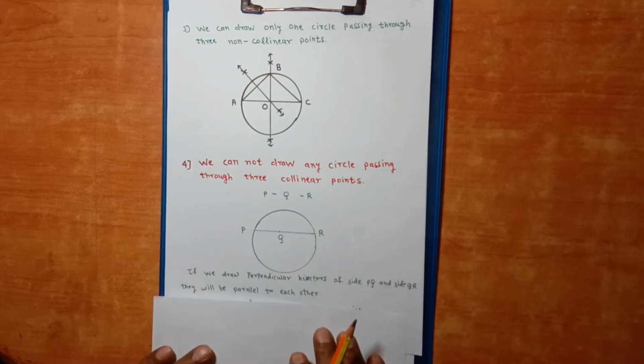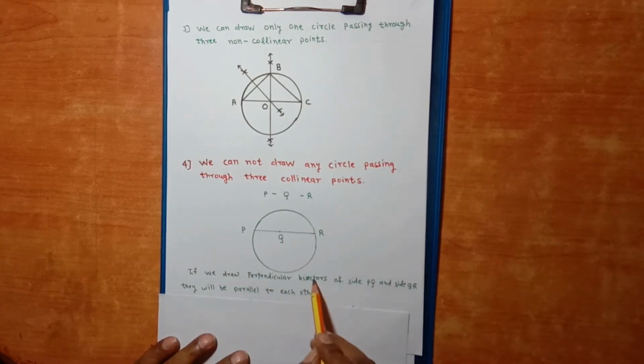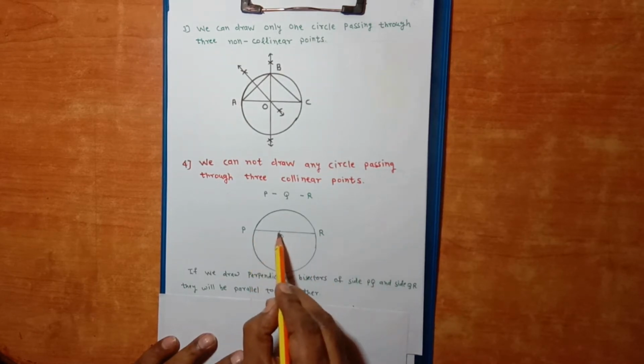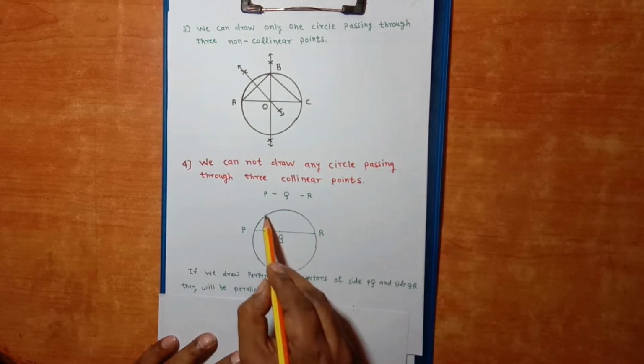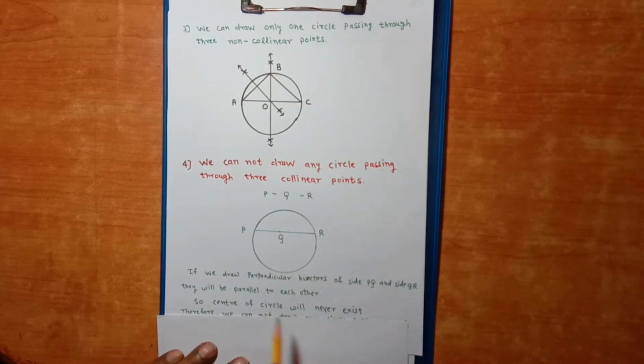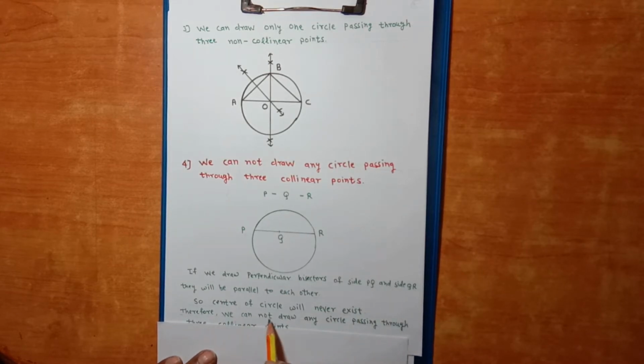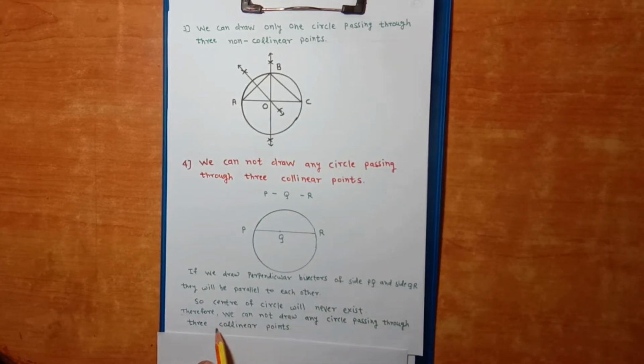What is the reason? If we draw perpendicular bisector of side PQ and side QR, they will be parallel to each other. So center of circle will never exist. Therefore, we cannot draw any circle passing through three collinear points.